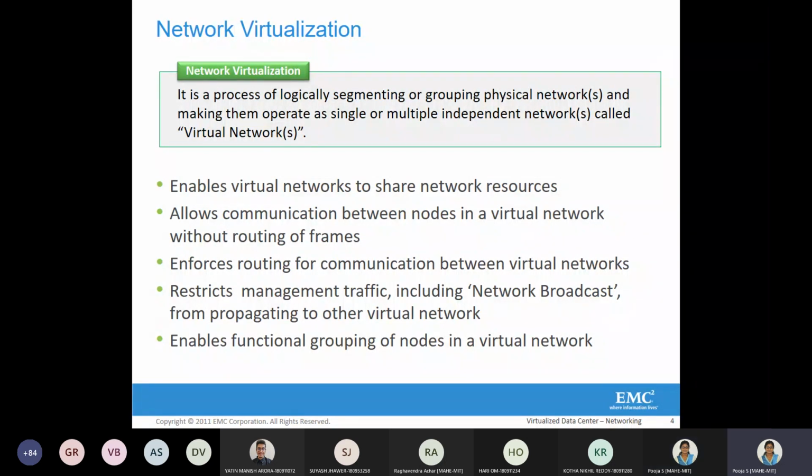And also, when we're talking about network virtualization, one virtual network's data, that is the broadcast traffic, should not spread to another virtual network. That is done by network traffic management. So the isolation of network broadcast is also one of the advantages of network virtualization.